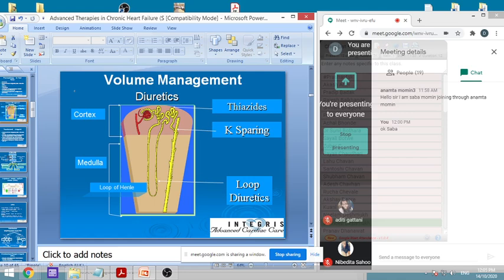Basically, as I told you, they act in various ways by reducing the sodium load and by decreasing the fluid volume because of the increase in renal excretion. They cause a decrease in the volume, thus decreasing afterload and preload. So this is how we have seen.